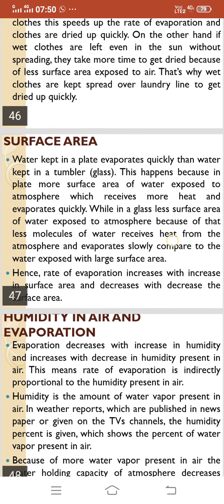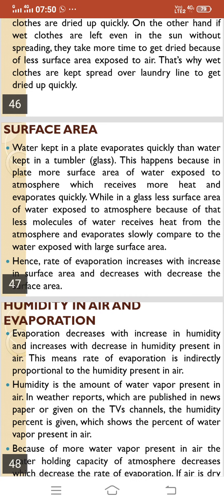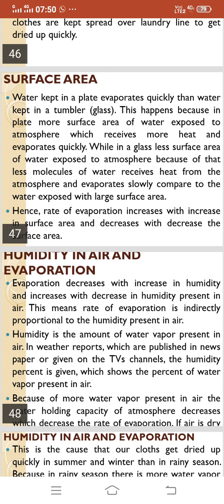Now the next important parameter which affects evaporation is humidity in air. So how does humidity affect the evaporation process? Evaporation decreases with increase in humidity and increases with decrease in humidity present in air. This means the rate of evaporation is inversely proportional to the humidity present in air.